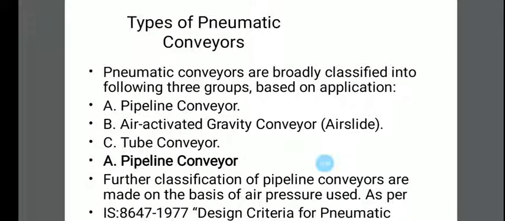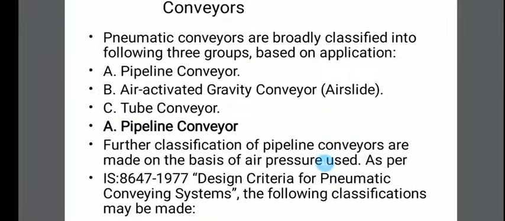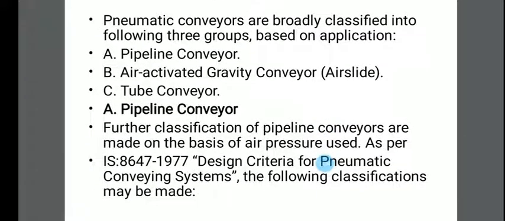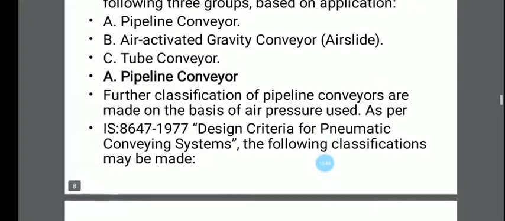Pneumatic conveyors are broadly classified into the following three groups based on applications. One is the pipeline conveyors, another is the air activated gravity conveyors, like air slides, and another is the tube conveyor. Taking the pipeline conveyors first, their further classification is made on the basis of the air pressure used.